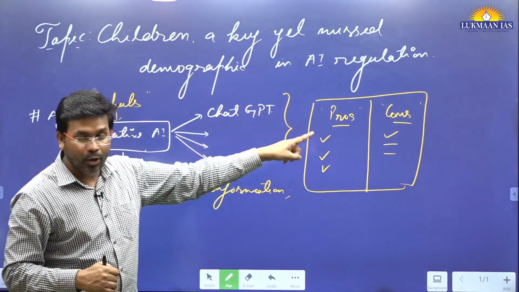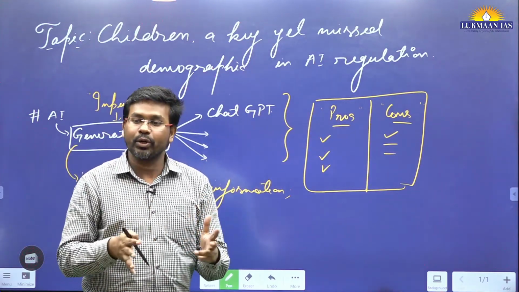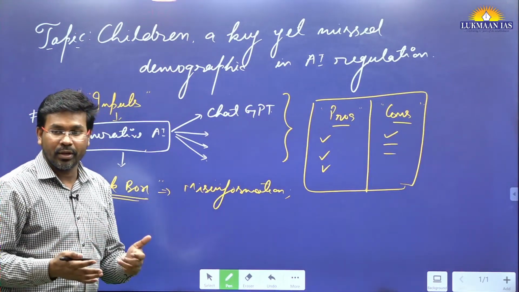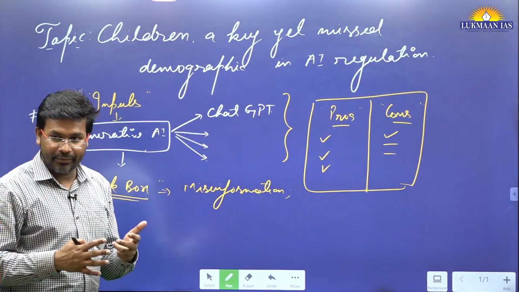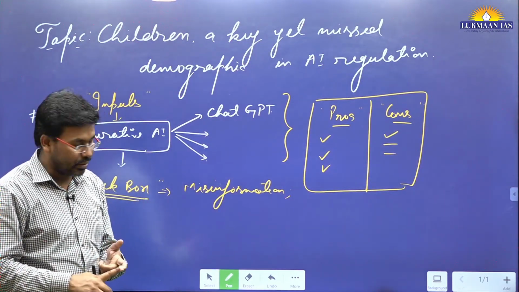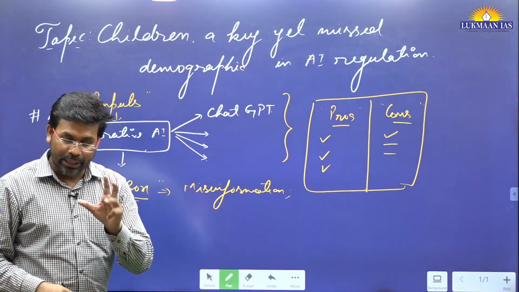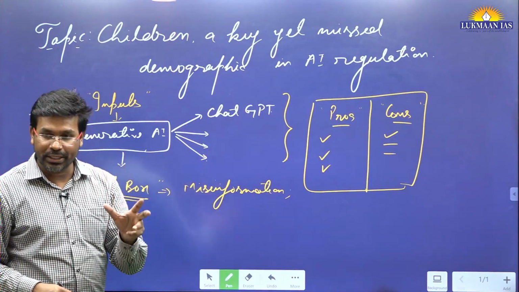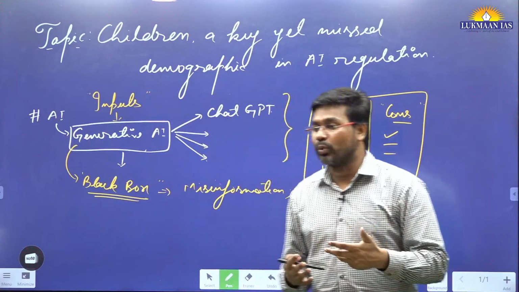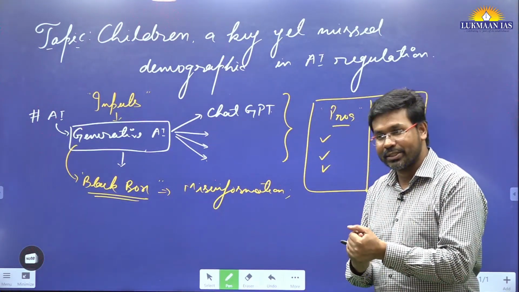But the thing is the cons that it has, right? How to control those cons? We cannot easily control them because these generative AI systems are owned by private organizations and individuals, and they are being used by billions of people across the world. So people started thinking how we can regulate them so that they meet social standards and government rules and regulations. So there was a race to regulate generative AI.